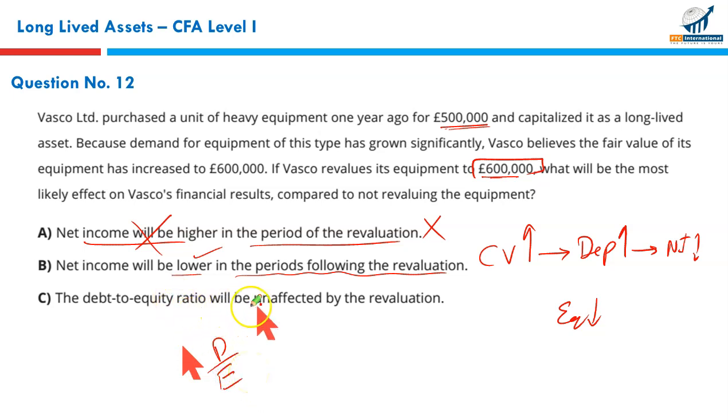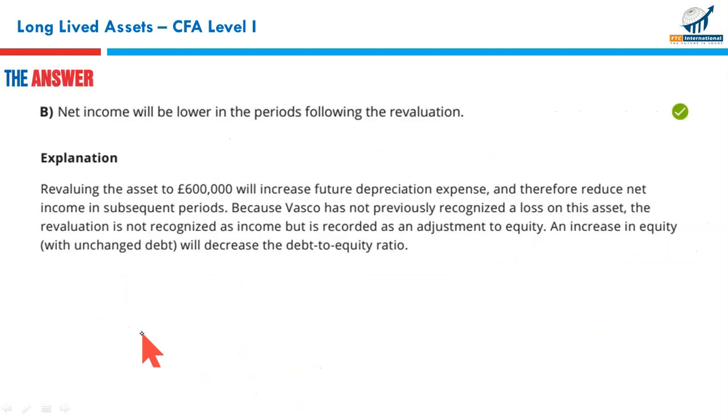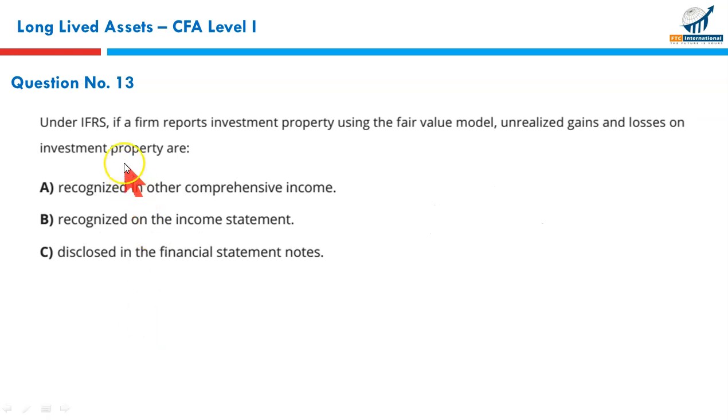The debt to equity ratio, debt upon equity, how is it affected? The debt to equity ratio will be unaffected. Wrong. How can it be unaffected? Revaluation impacts your equity. Net income change impacts your equity. How does it not affect your debt to equity ratio? This is wrong as well. So B is the right option. B it is.